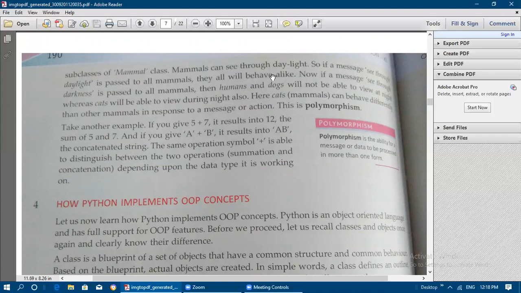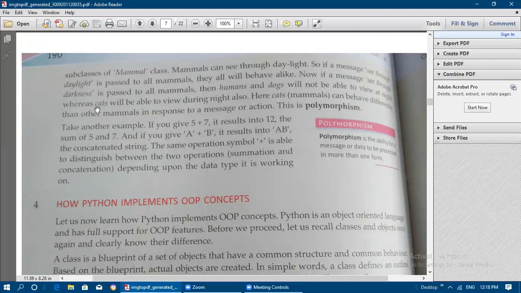If the message see through daylight is passed to all the mammals, they will all behave alike, that is, everyone can see in daylight. Now, if the message see through darkness is passed to all the mammals, the humans and dogs will not be able to view at night, whereas cats will be able to view during night also.